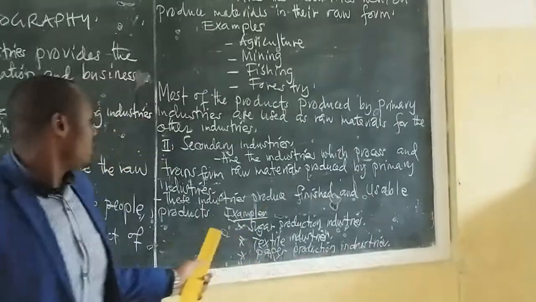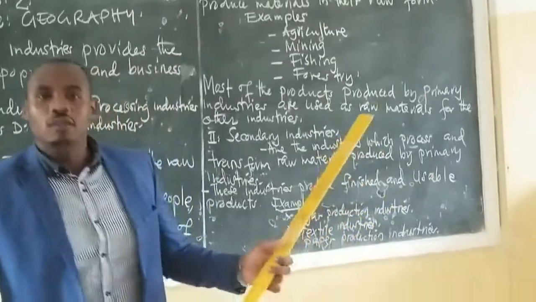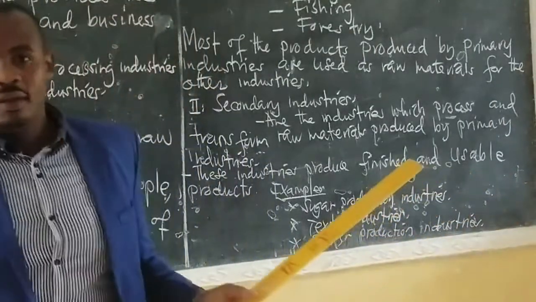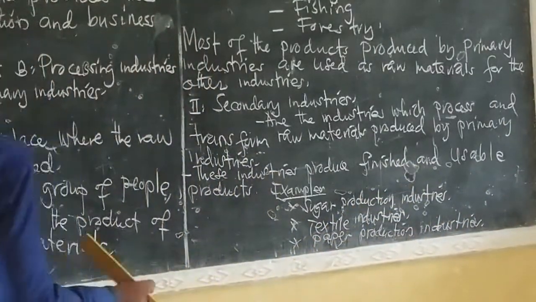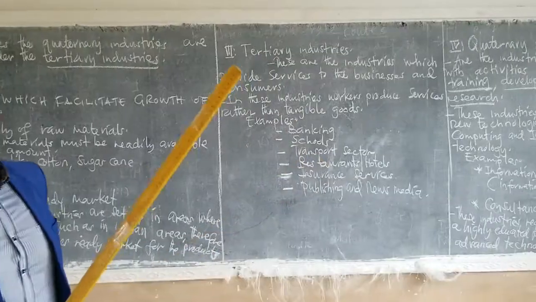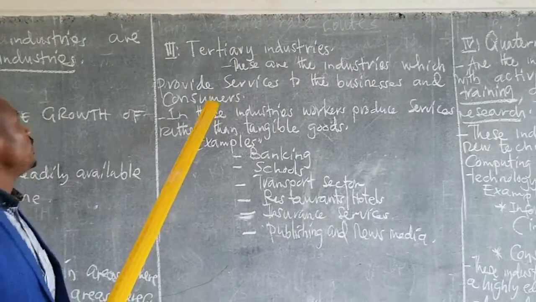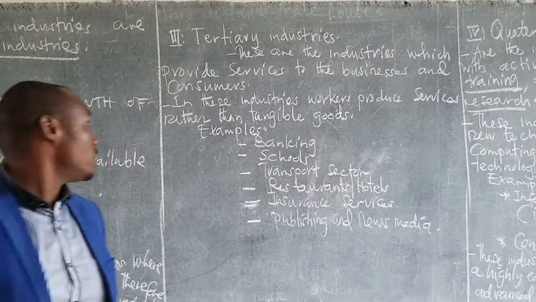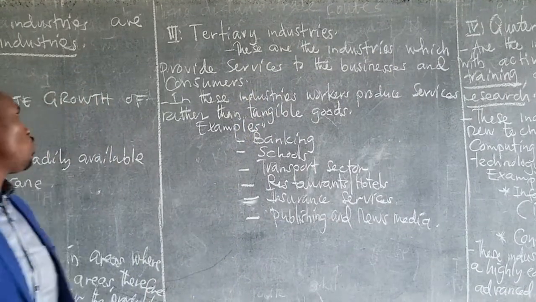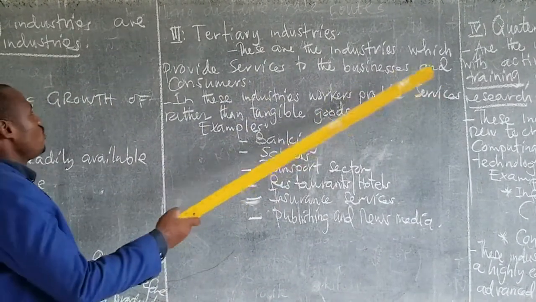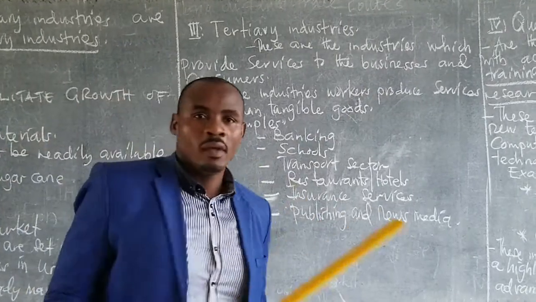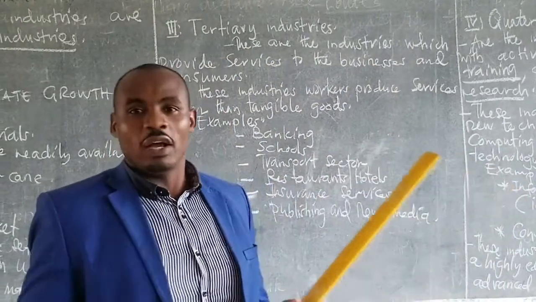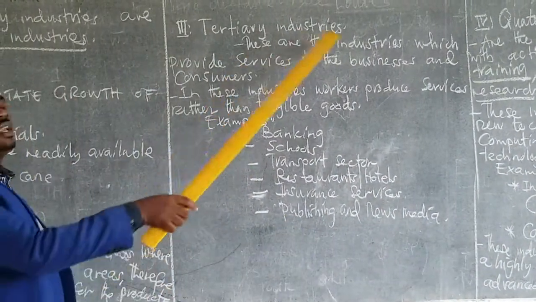What we have seen is that these secondary industries are there just to process and transform the raw materials produced by the primary industries. Then we go to another type of industry. The third type of industries we call tertiary industries. What are the tertiary industries? These are the industries which provide service to businesses and consumers. The industries which produce service either to businesses or to consumers, we call them tertiary industries.